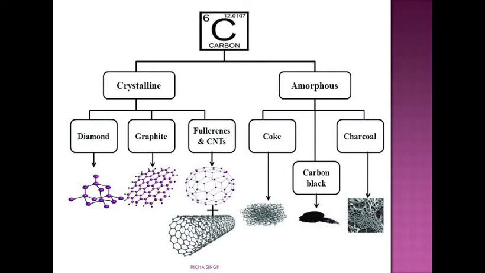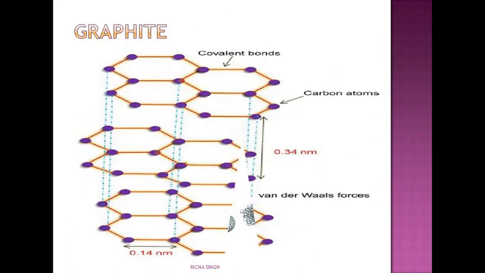In class 10th, for this chapter, we just have to study in detail diamond and graphite only. Amorphous states are not there in your syllabus. You will study this in higher classes. So, let's start first with graphite.